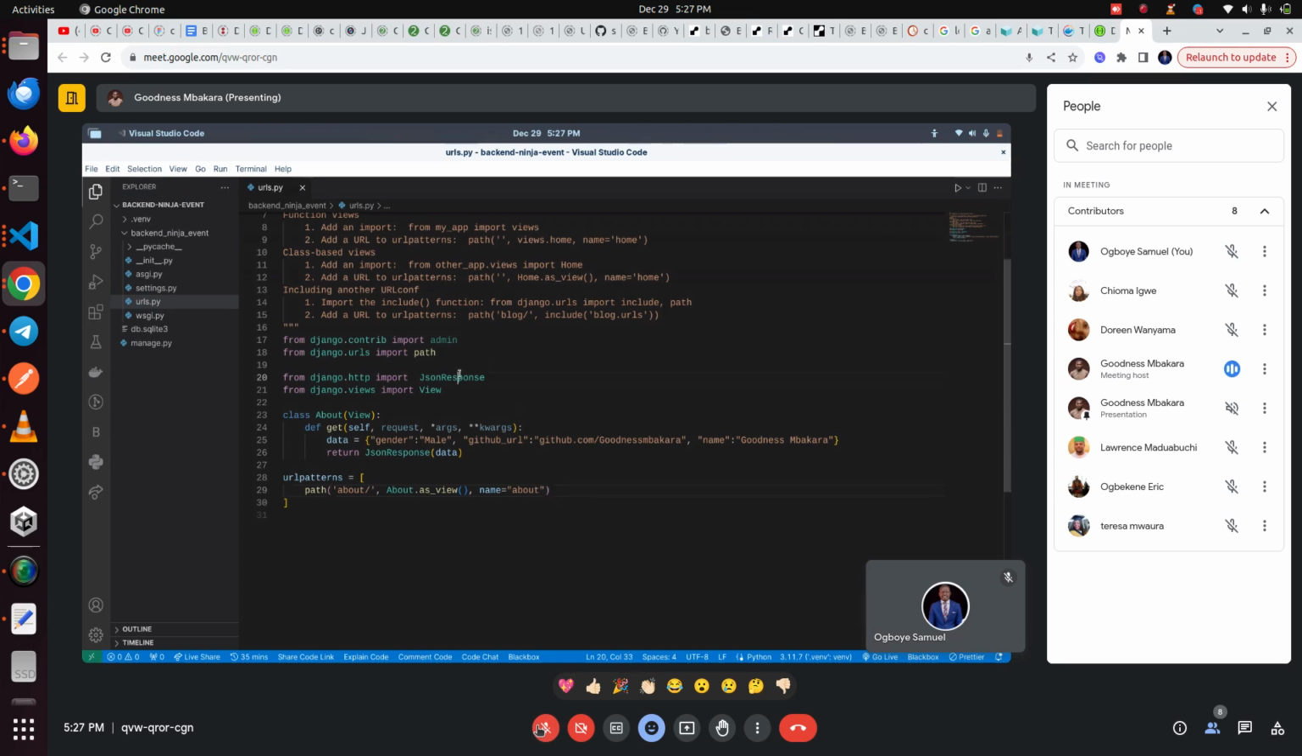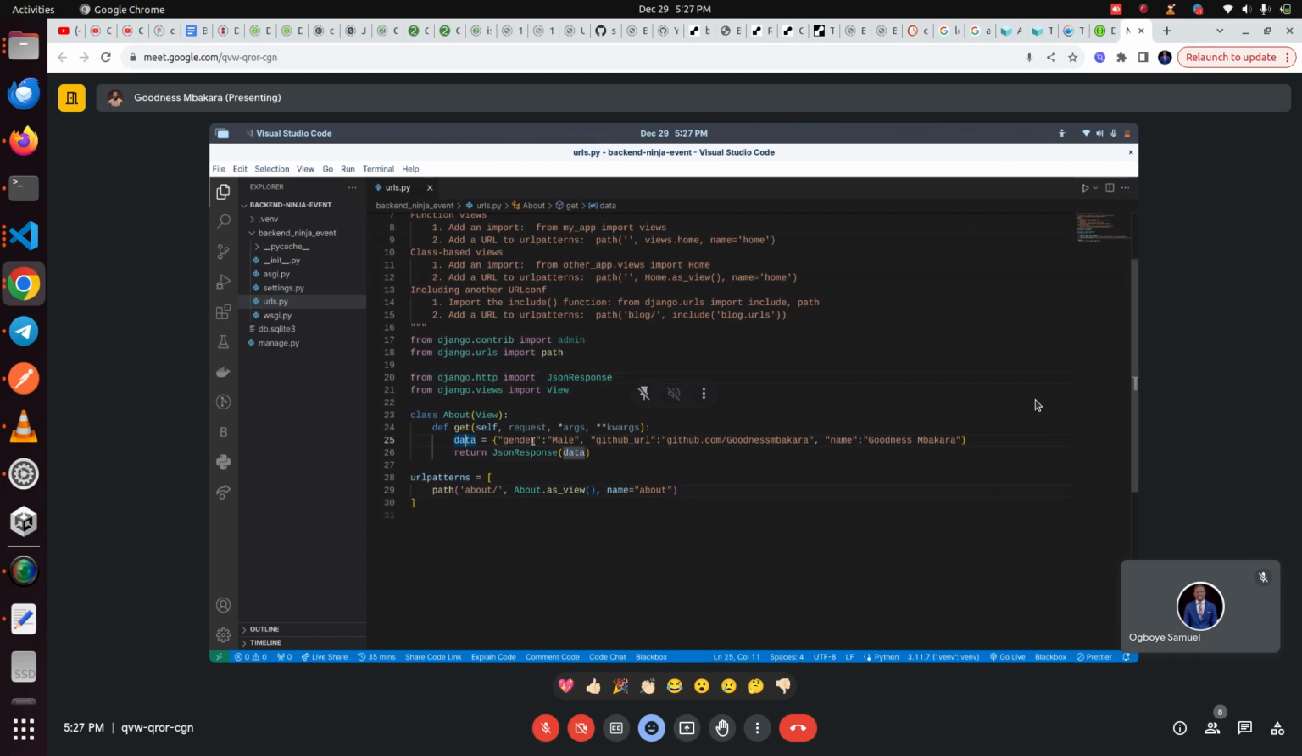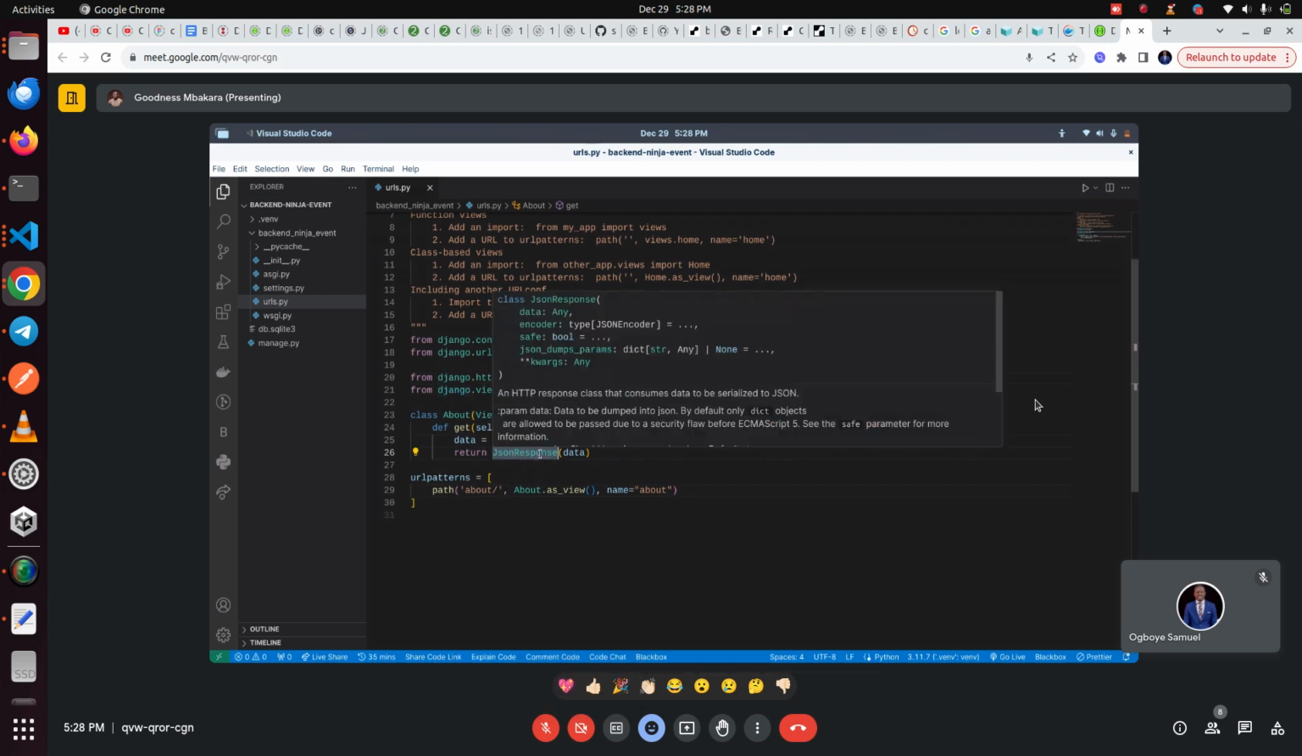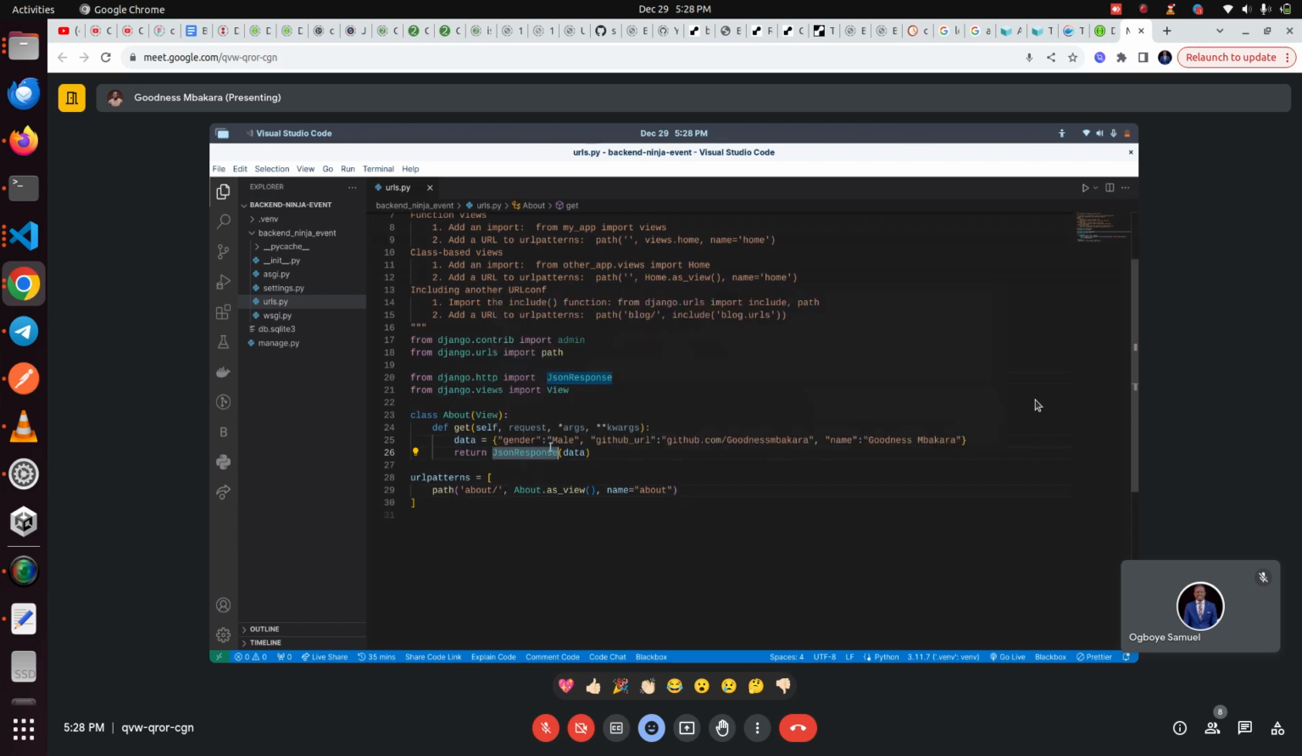So this JsonResponse is already pre-built. All you need to do is import it, and then I have defined my data here. Like Mr. Samuel said, we should hard code it. So I've hard coded my data here, and then I am returning that data. I pass that data to JsonResponse, and this method, already written by Django, will do all the magic that needs to be done to render it as a JSON object over HTTP. I don't know if that answers your question.